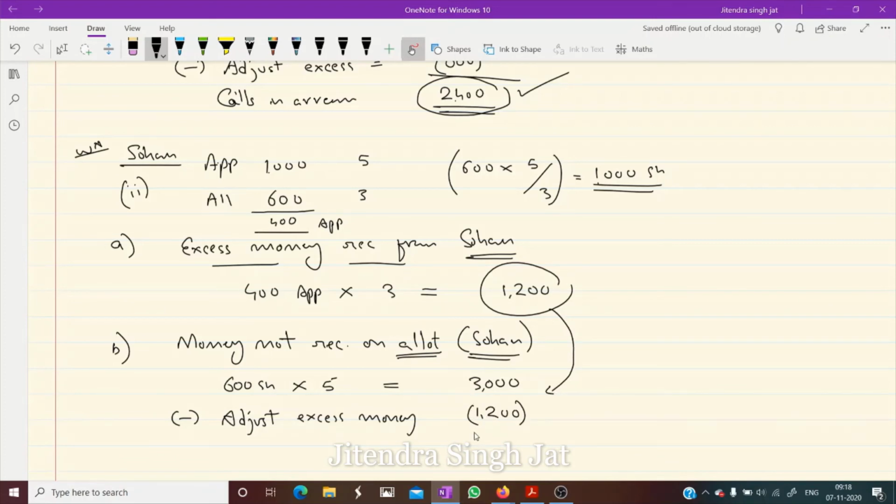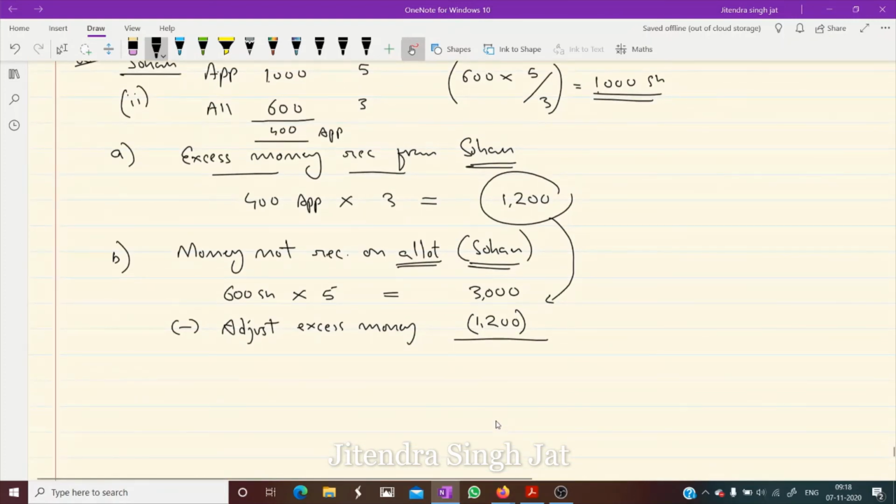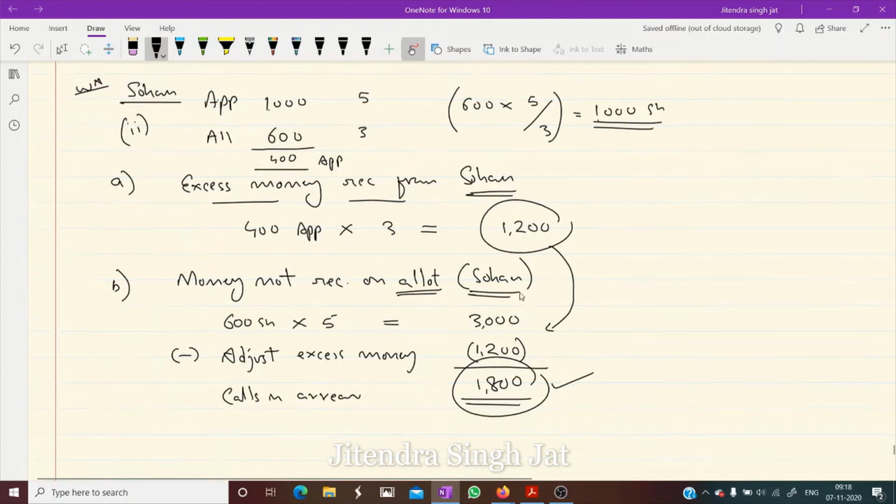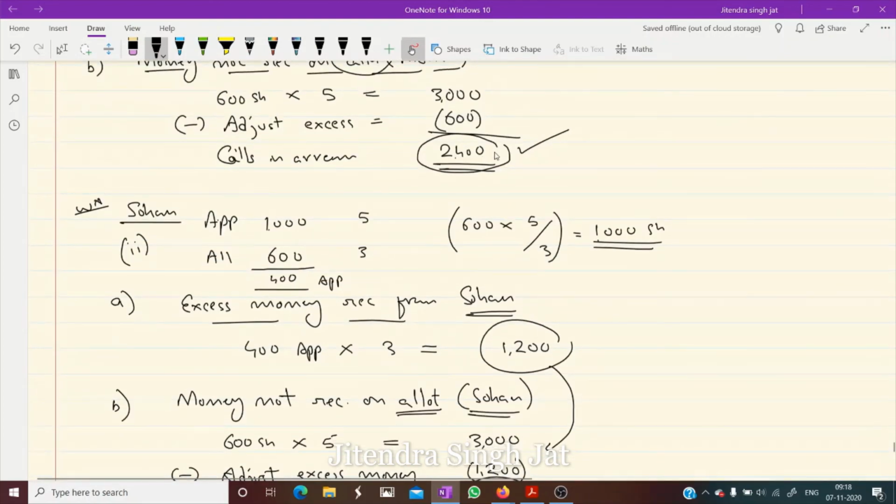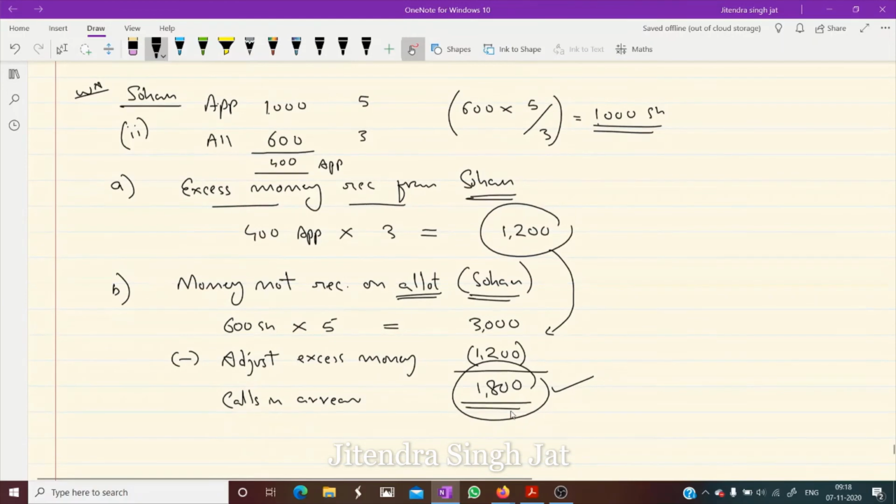He has not given allotment money. So 1200, which was excess money received at the time of application, we adjusted here. How much is left? 1800 is left. This is your second working note. This is known as calls in arrears. So this is your first point: 2400 is not received and 1800 is not received on allotment.